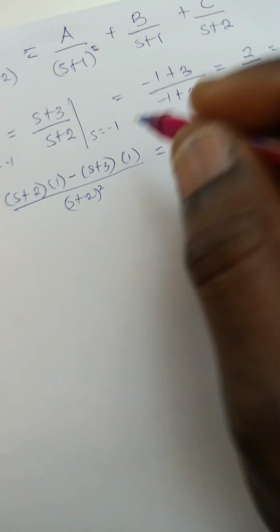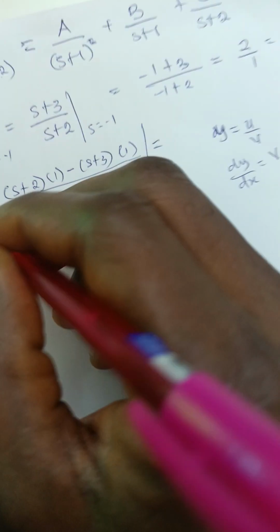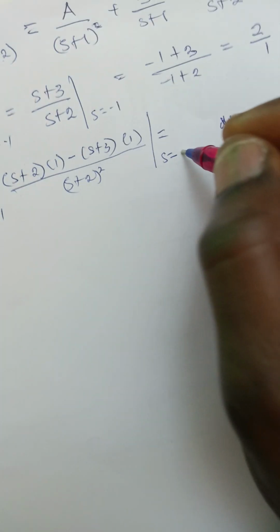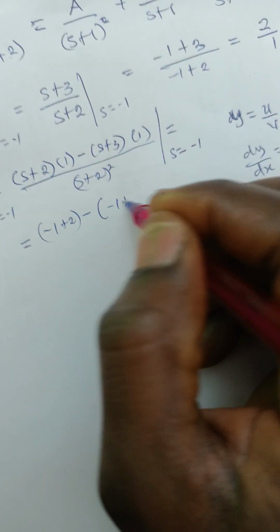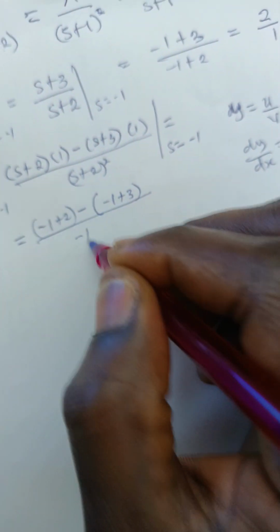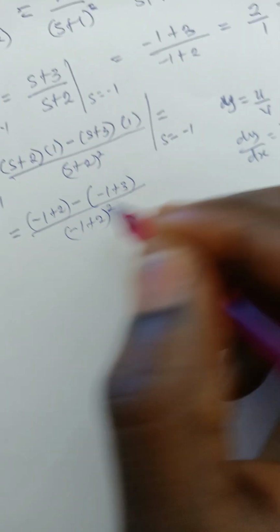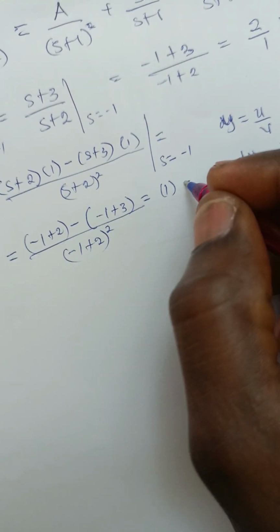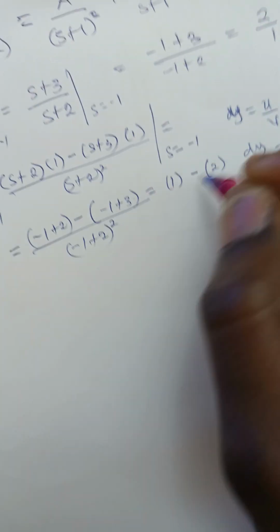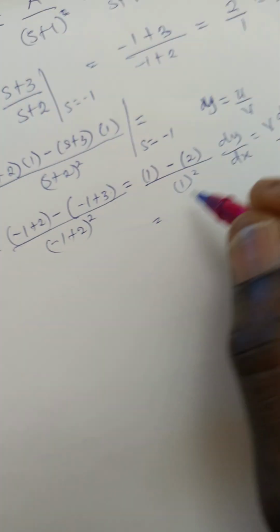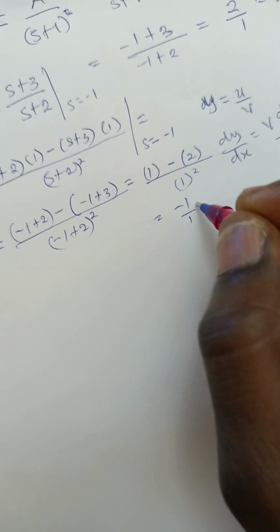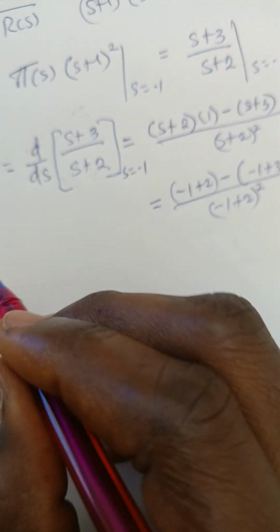So we now put our s equals minus 1 here. So we have minus 1 plus 2, then minus 1 plus 3, all over minus 1 plus 2. So that's going to be minus 1 plus 2, that's 1, minus, this is going to be 2 all over 1 squared. So that's 1 minus 2, that's minus 1 all over 1, which is minus 1 eventually. So that's how b is obtained.